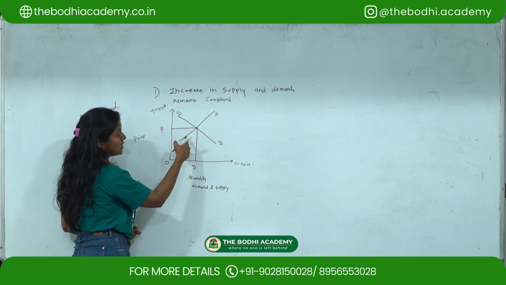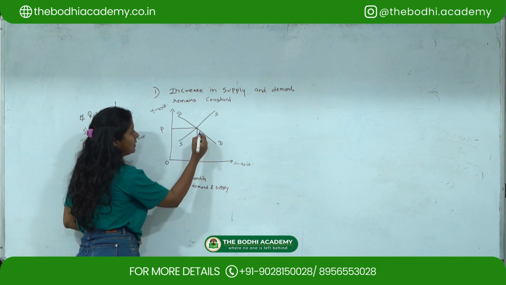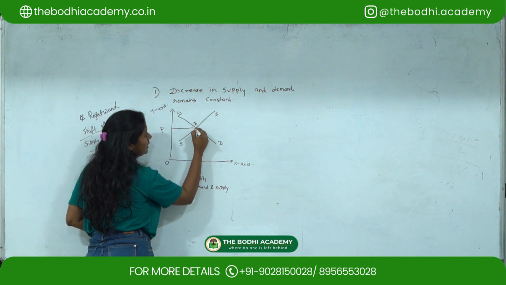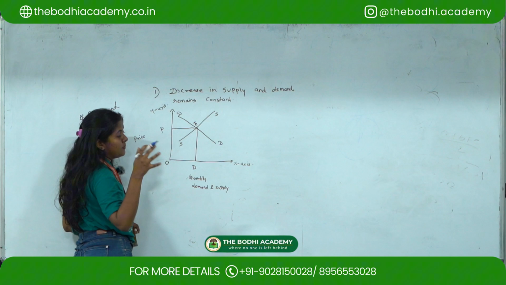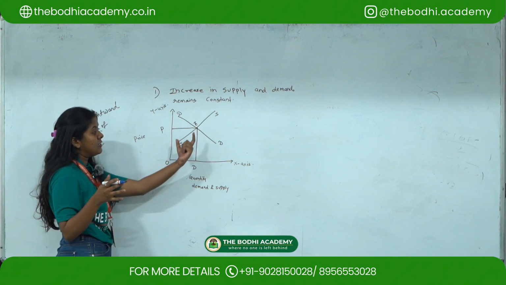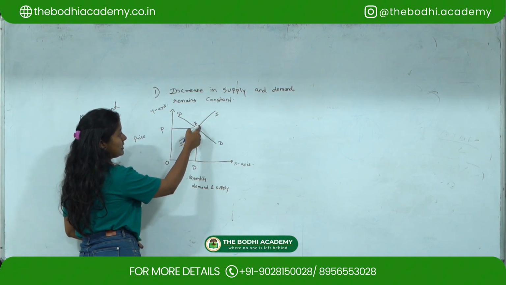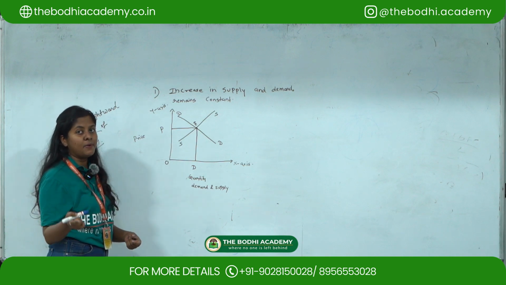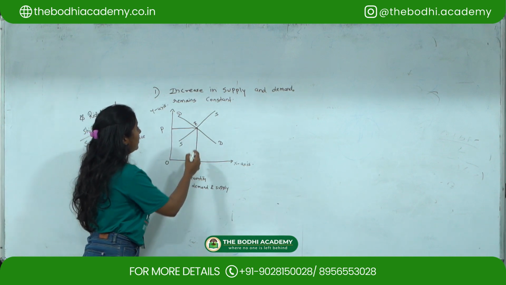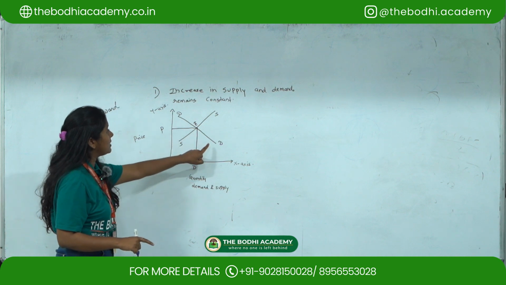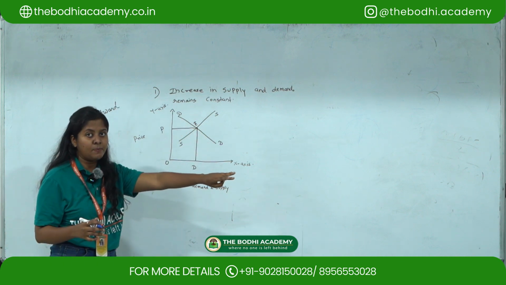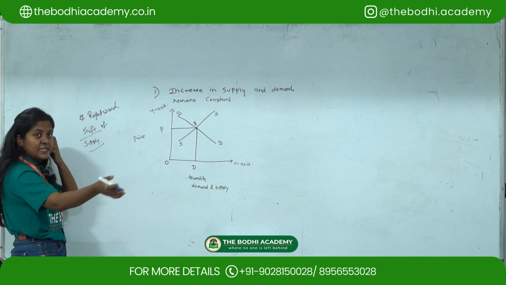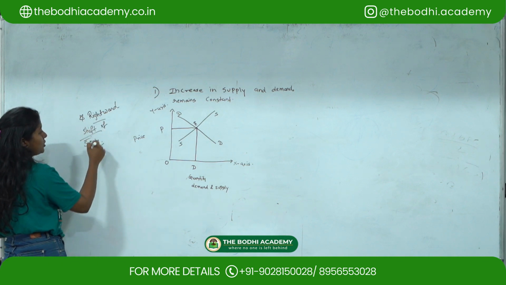Now if you see, there is an intersection between demand and the supply curve. So this intersection meets at point E. So this point E where the demand and supply curve are intersecting each other, E stands for equilibrium price. Okay, now since the demand is remaining constant, there is an increase in supply. And what was the thing when there is an increase in supply? There is a rightward shift of supply.